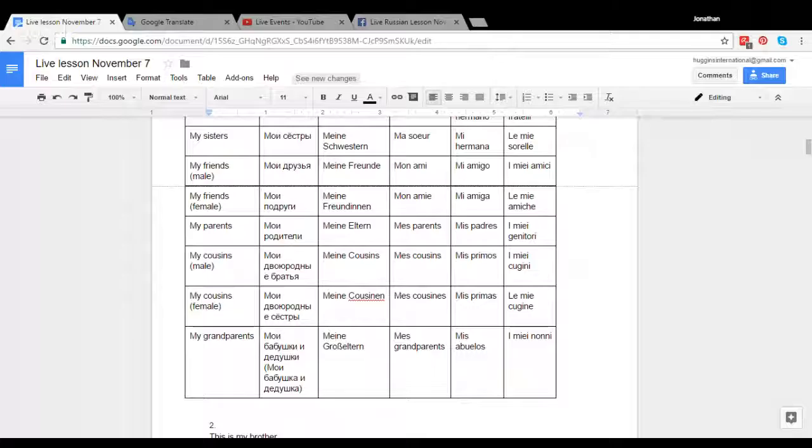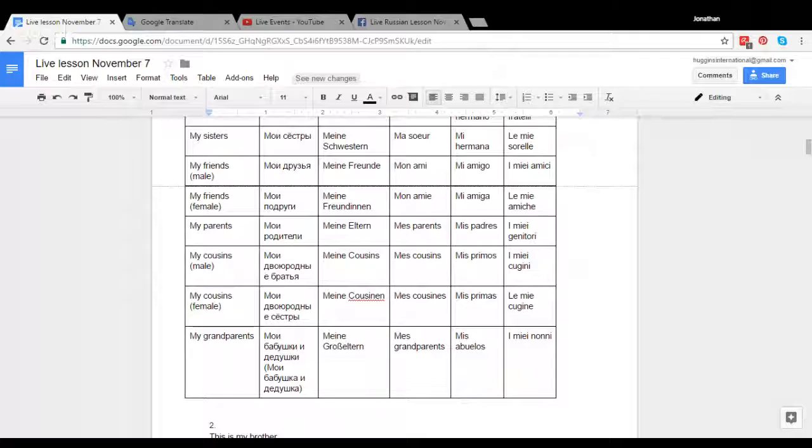So it would be мои бабушки и дедушки. But you also can say about parents only of your father, for example. So you have one grandmother and one grandfather. It would be мои бабушка и дедушка. Мои is still plural because you say about two people, but бабушка и дедушка it's singular.